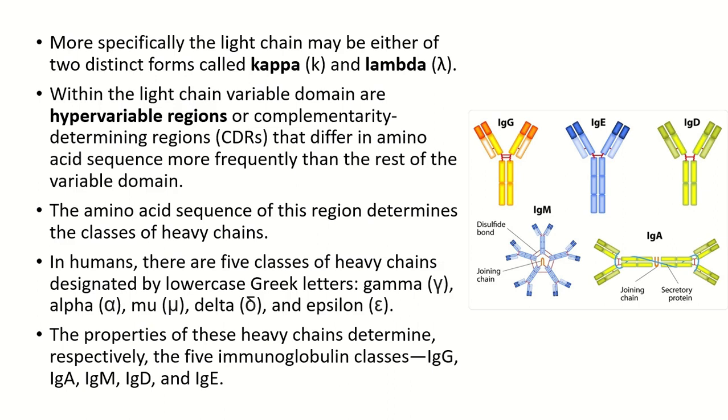So the amino acid sequence of the constant region determines the classes of heavy chains, and in humans there are 5 classes of heavy chains, mainly designated by Greek letters.